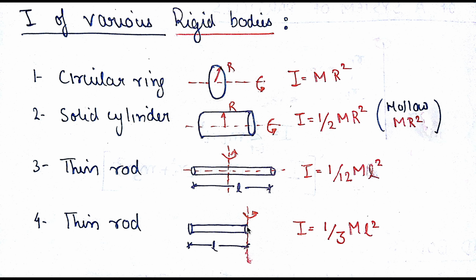This is greater because it has more mass distributed at a greater distance from the axis of rotation. Here you can see that the maximum mass is distributed within L by 2 from the axis of rotation, but here it is at L distance. So that's why this has greater moment of inertia. The more the mass is distributed outward, at a greater distance from the axis of rotation, the more will be the moment of inertia.